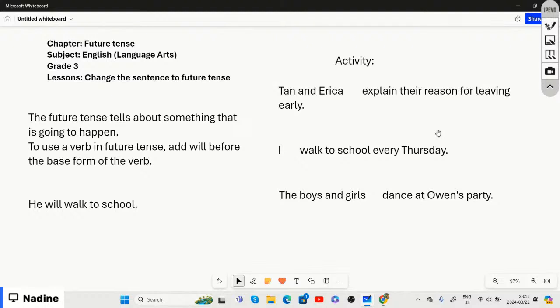How are we going to change the sentence into the future tense? By adding what, and adding what where?